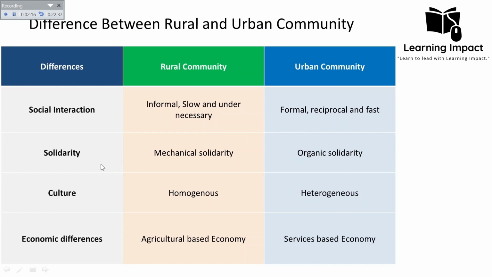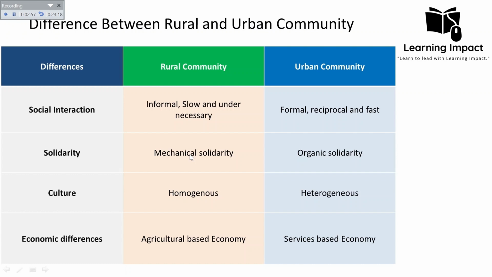Then solidarity. Mechanical and organic solidarity are terms which were coined by Emile Durkheim to describe the types of social solidarity that exist in different societies. In case of the rural community, the social solidarity is based on shared values and beliefs. Members of the community share a common culture, traditions, and values. Another basis is similarity and homogeneity. Community members are similar in terms of their social status, occupation, and lifestyle. Also, the community has a strong collective sense of right and wrong, which is enforced through social norms and sanctions.